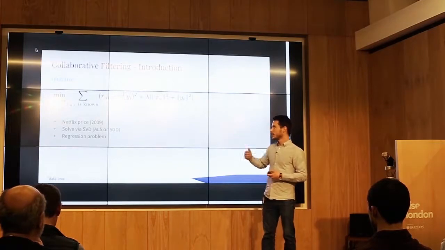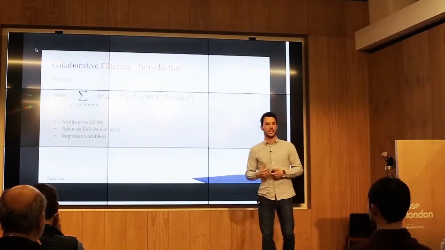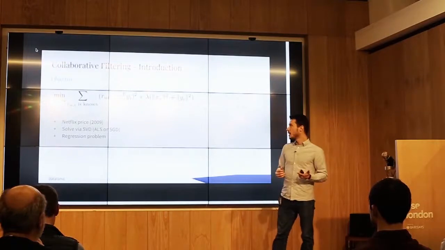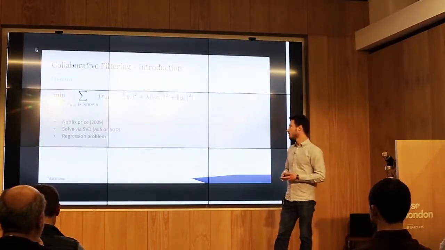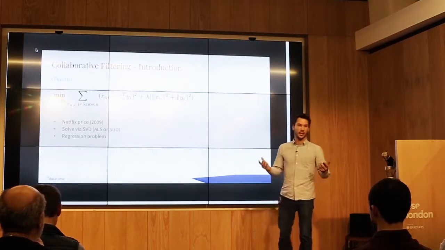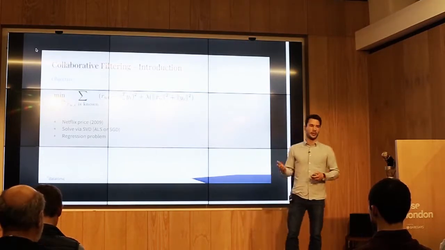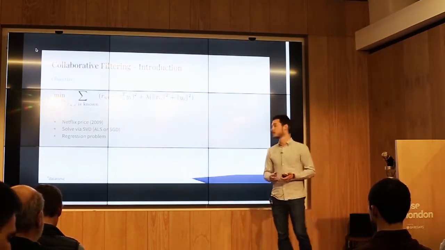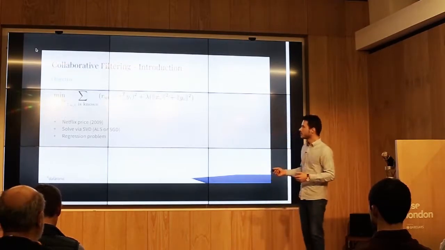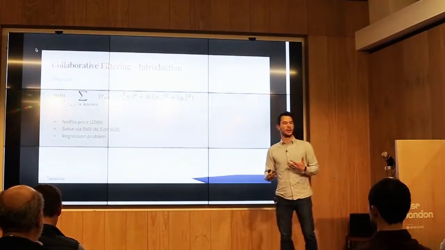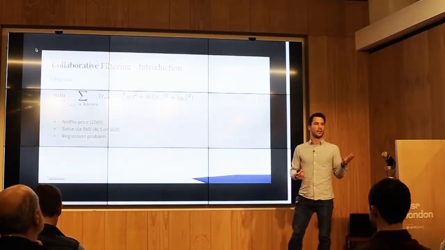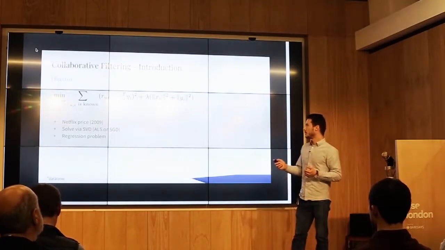And the solution was literally this, solved by SVD, singular value decomposition. And this can be done actually really efficiently through alternating least squares, or also stochastic gradient descent. And many implementations are already there in Spark or other distributed systems to do this. So this is now a regression problem where we want to learn these ratings for every user. Is, for example, a number between 1 and 5.